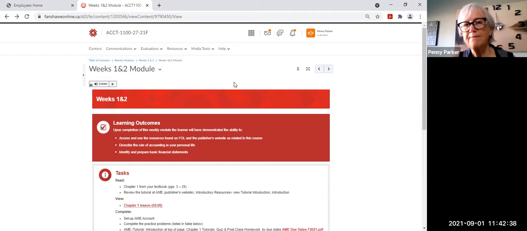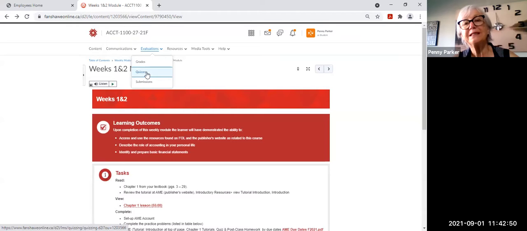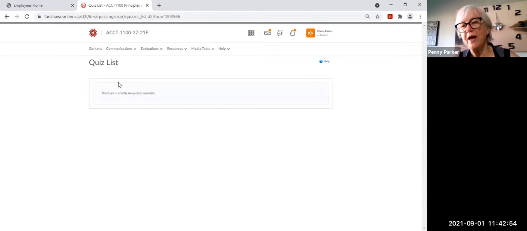Then when you get to the midterm test date, under evaluations, you won't be able to see anything right now because we don't have the dates posted in here yet. But when you click on quizzes, it should come up that you have your midterm and your final quiz. It sounds like it's easy, but it's really a midterm evaluation. That evaluation is worth 30% of your grade.